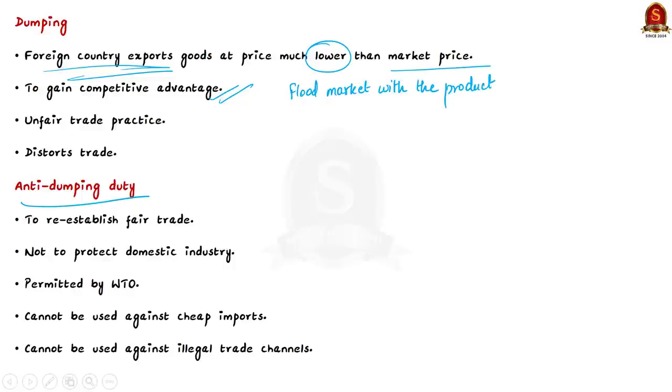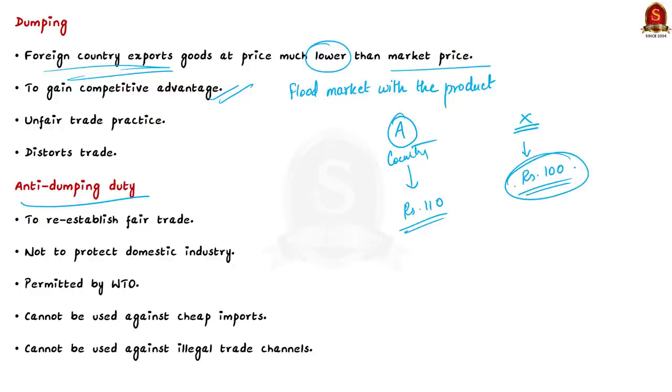So you can understand that this dumping is an unfair trade practice which can have a distortive effect on international trade. Simply, dumping is identified by comparing prices in two markets. For example, assume there is a product X, imported by India from a company of a country A. If the price of the product X sold by the company in India is 100 rupees, but at the same time the product's price in country A itself, that is in its own country, is 110, then this will be called dumping. Why? Because it is selling to India at a much lower price than its own market value. And that is why we say it is an unfair trade practice.